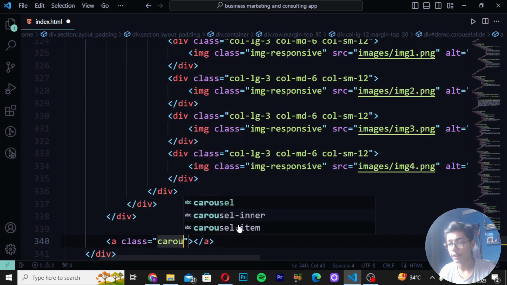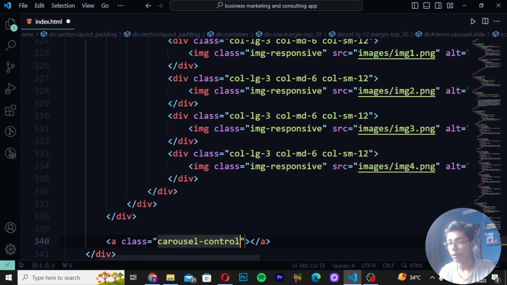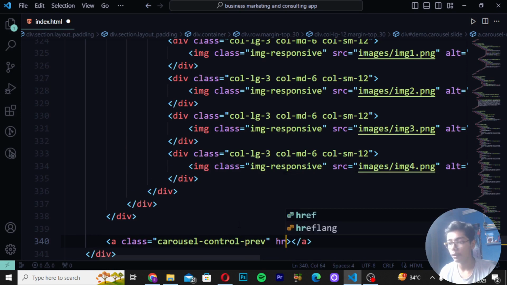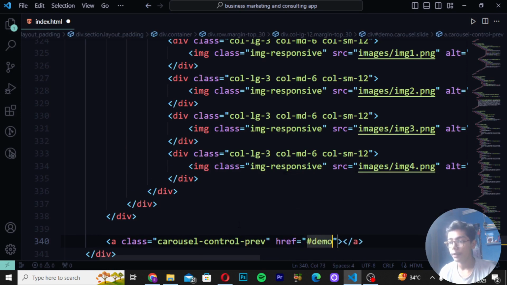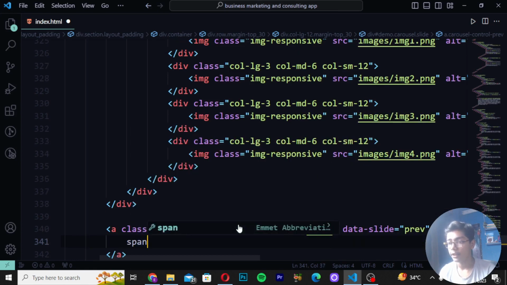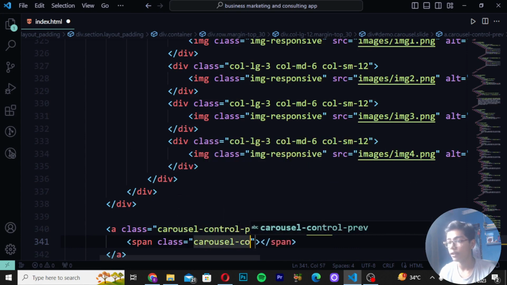href, create class carousel-control-prev, which means previous, and then I will be writing href #demo, write data-slide as prev, span tag, create class here as well, carousel-control-prev-icon.